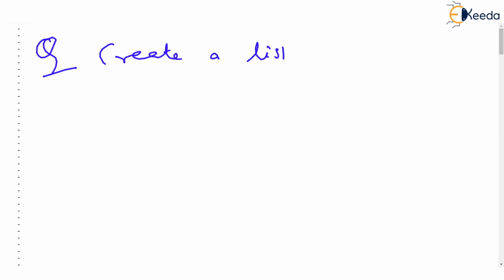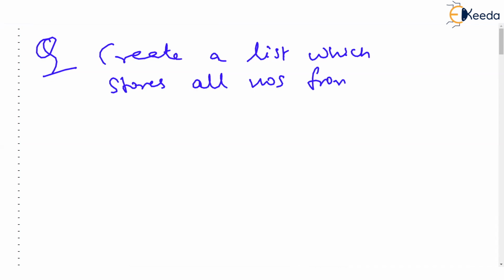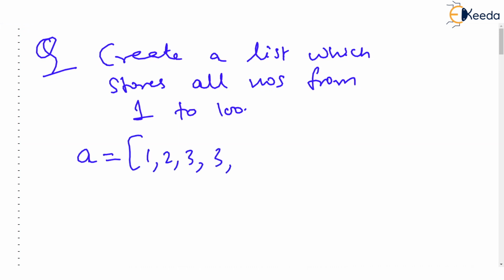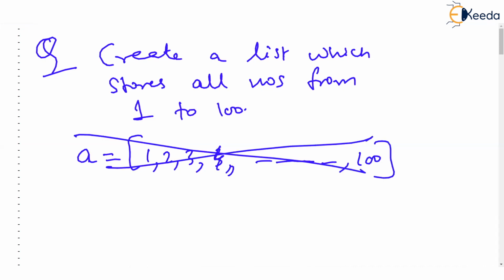Let's say I am given a question. You will find this question very, very difficult. Create a list which stores all numbers from 1 to 100. What will you do? As a programmer, will you write a is equal to 1, comma 2, comma 3, comma 4, and so on, and keep writing up to 100? Nonsense. How can you afford writing these 100 values?